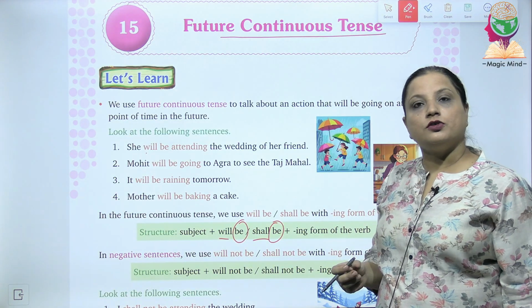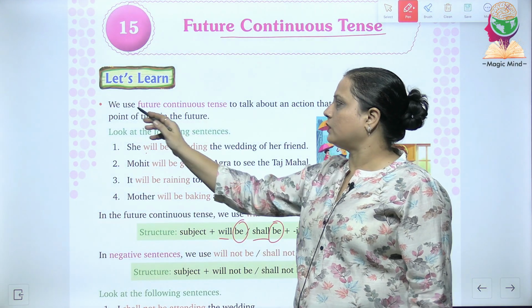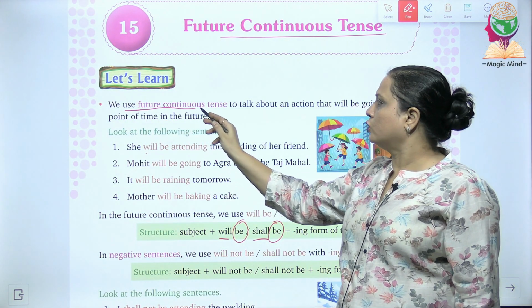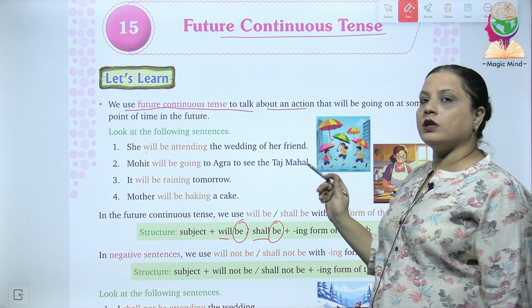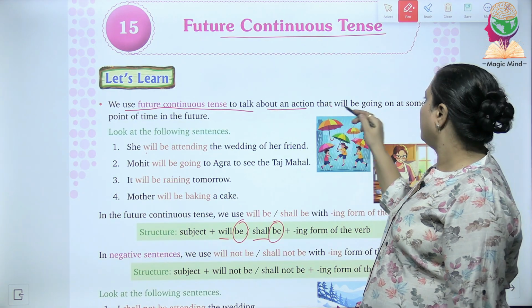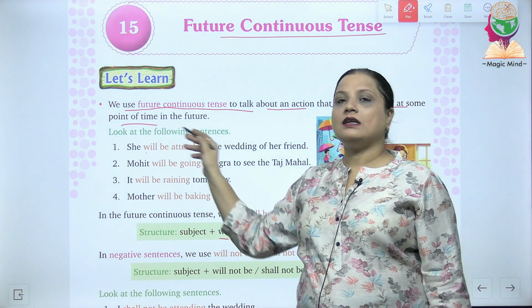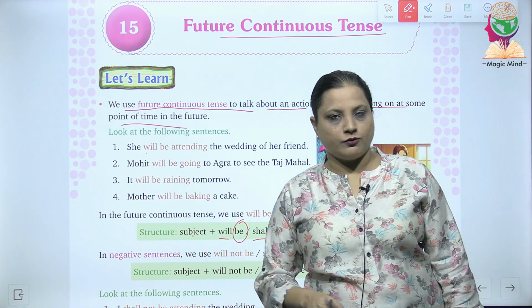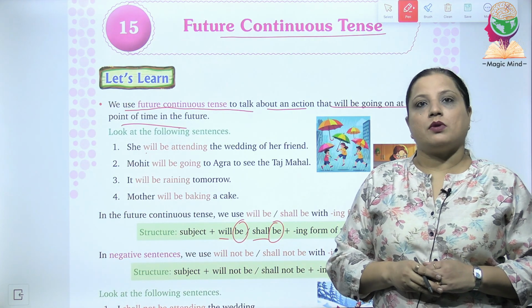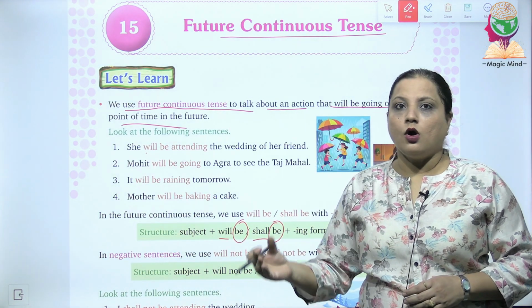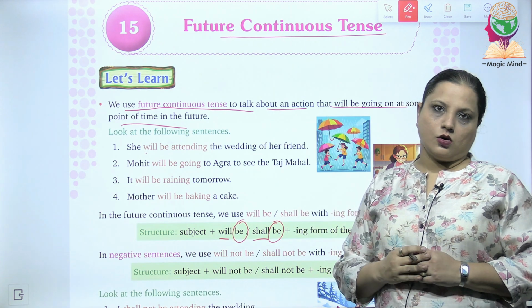What is future continuous tense actually? First, we'll study that we should use future continuous tense to talk about something or an action that will be going on at some point of time in the future. यानी कि कुछ ऐसा जो आगे आने वाले समय में हो रहा होगा और it will be going on.